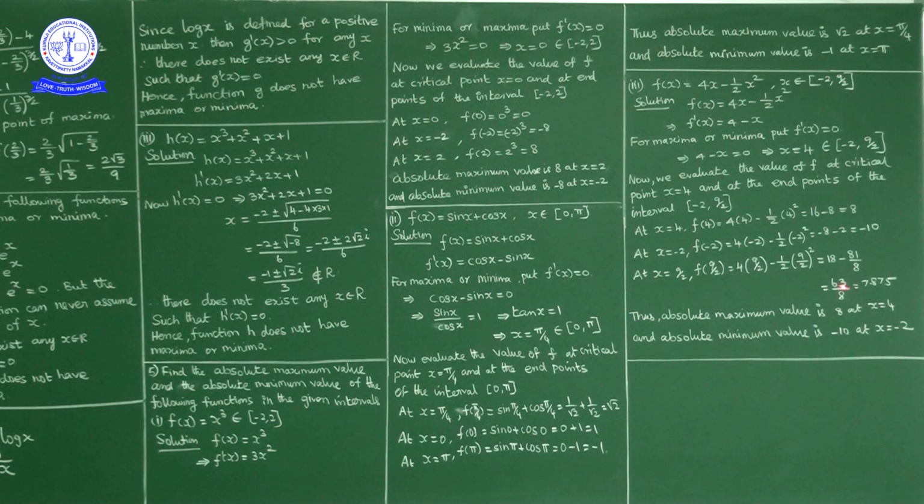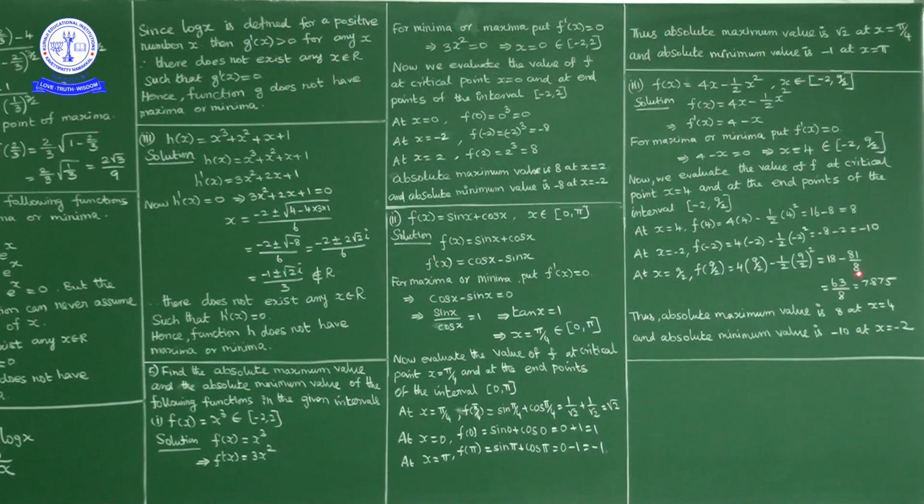If you calculate it, it is below 8 only, because 64 by 8 is 8. So 63 by 8 is below 8, approximately 7.875.